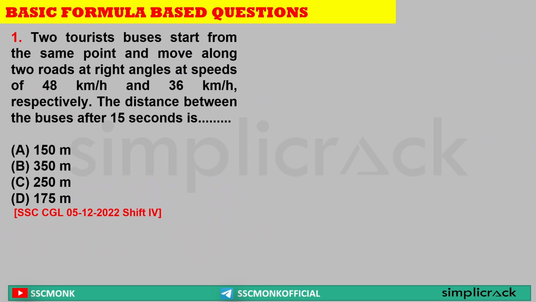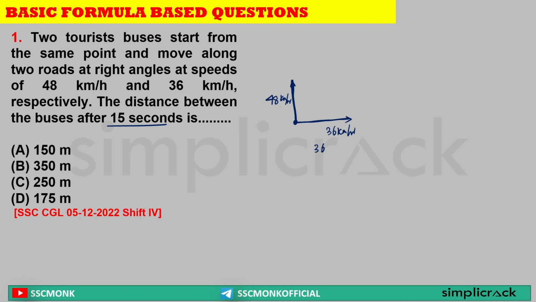This is the basic question. Two tourist buses started from the same point and move along two roads at right angles at speeds of 48 km per hour and 36 km per hour. Let's say this was a point. Now they are moving in right angle directions, that means one is moving in this direction, another in this direction. Let's say this is moving at 48 km per hour, and this is moving at 36 km per hour. And the distance between the buses after 15 seconds: this bus moved in this direction for 15 seconds, and this bus moved in this direction for 15 seconds.